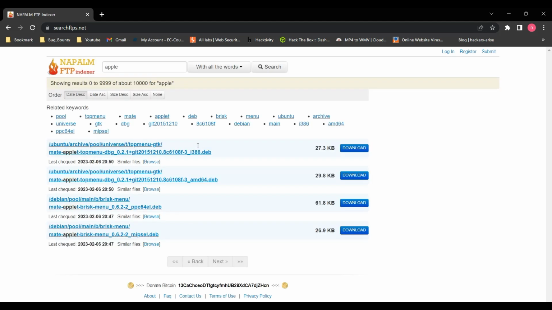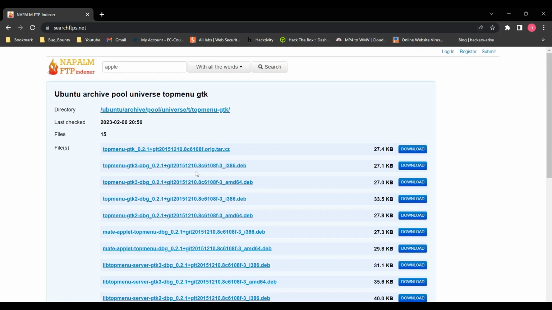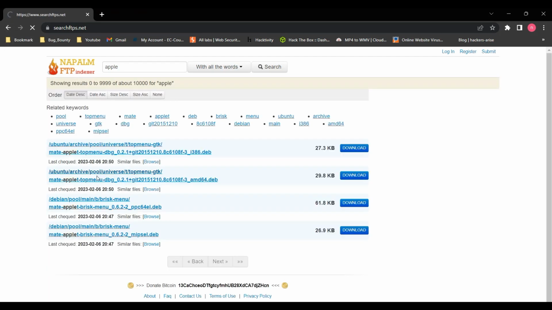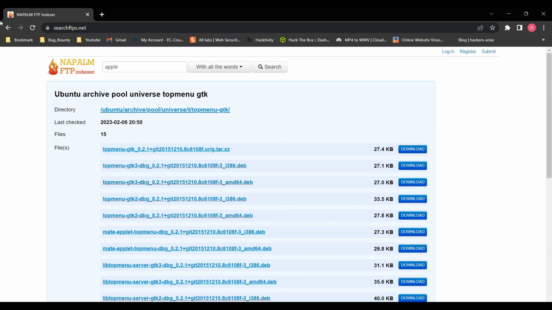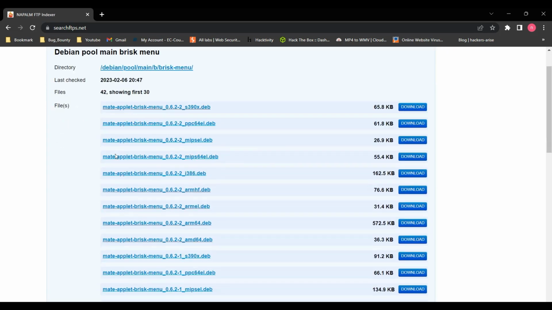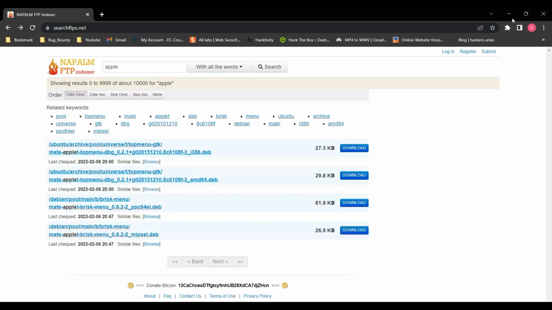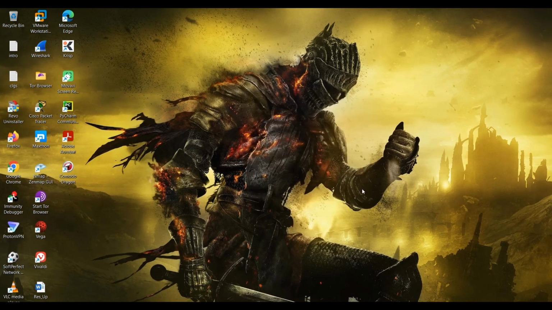In the search bar, type Apple and click Search. We will get the search results with the details of the FTP in the target organization. This concludes gathering information using the FTP search engine.